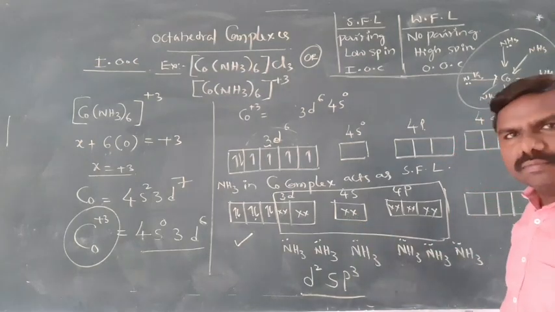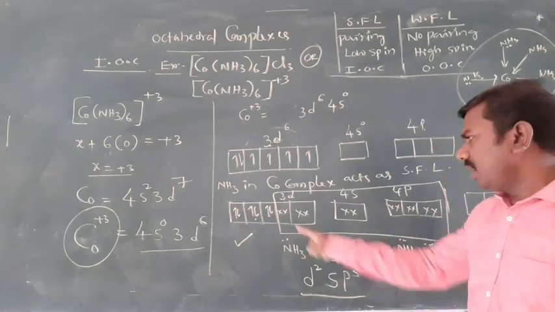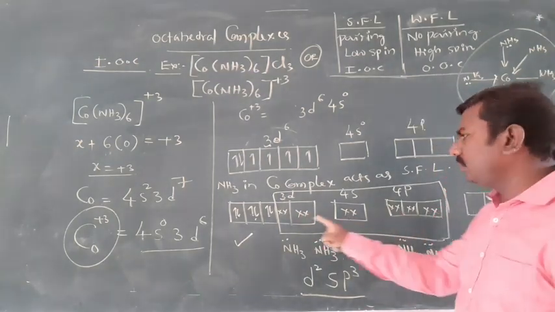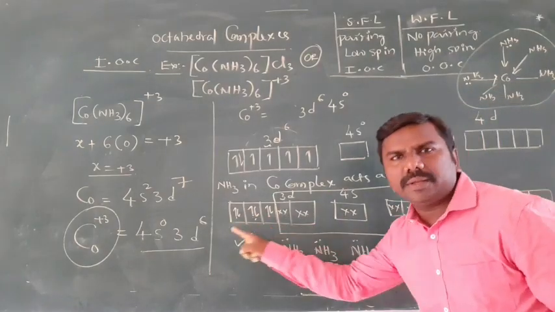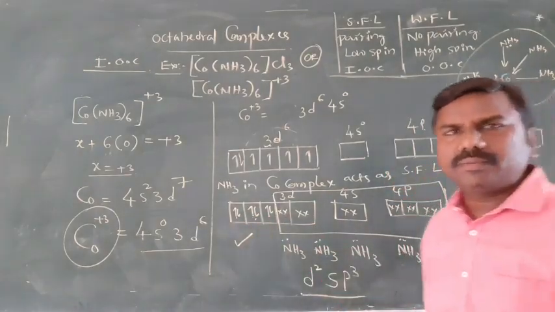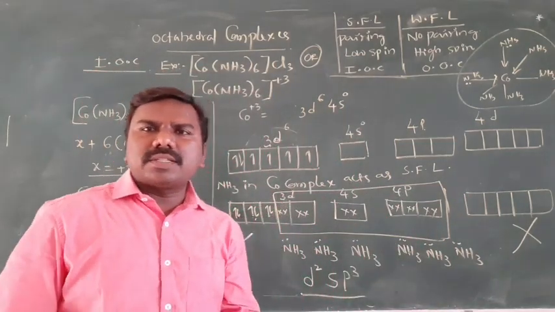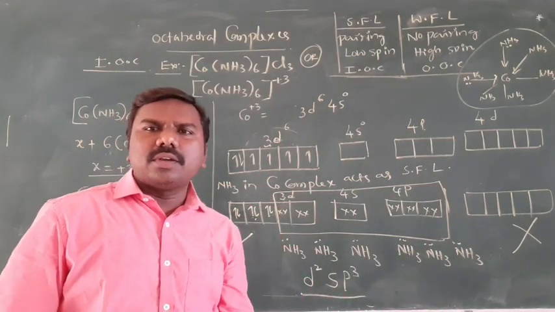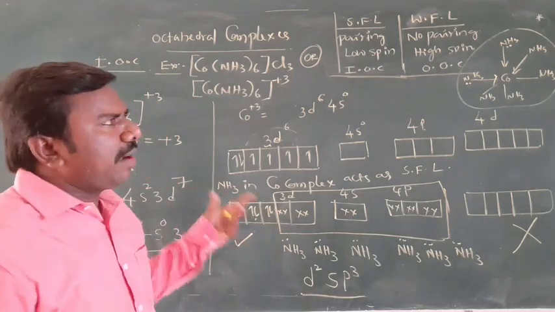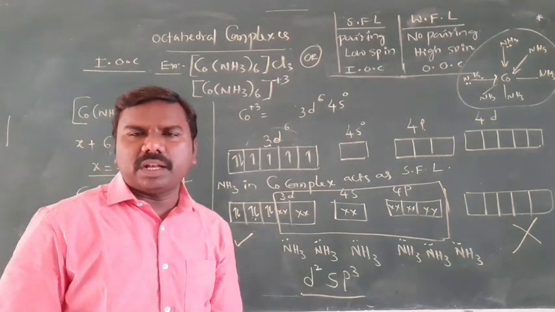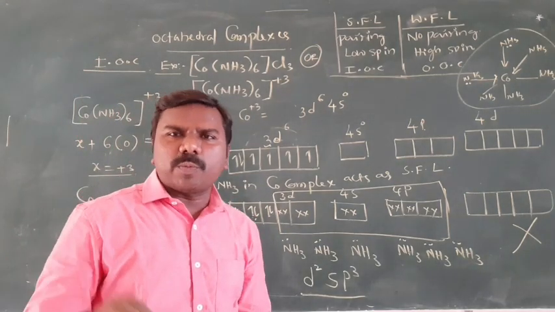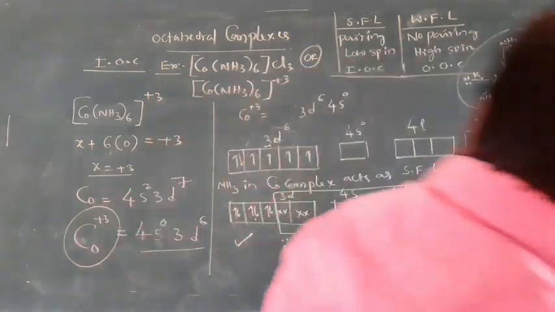After hybridization, is there any unpaired electron? All are paired, no unpaired electron, so obviously it is a diamagnetic compound. Clear? We'll write all these properties one by one now.